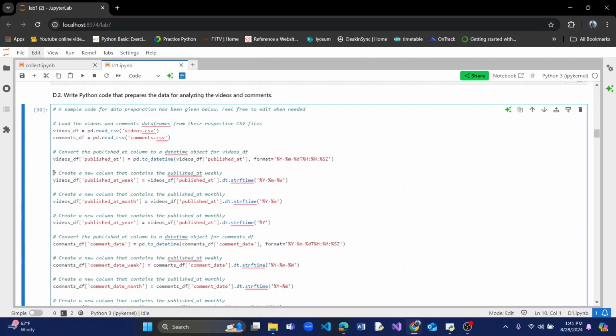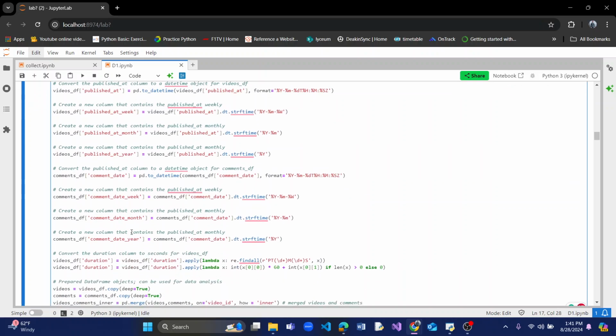Basically what's done in these 3 lines of code is that we have created columns to show the video published based on the week, month, and the year. The same thing's done for the comments as well, formatted according to the proper date time format, and then a new column created to show the week, month, and year it was published.